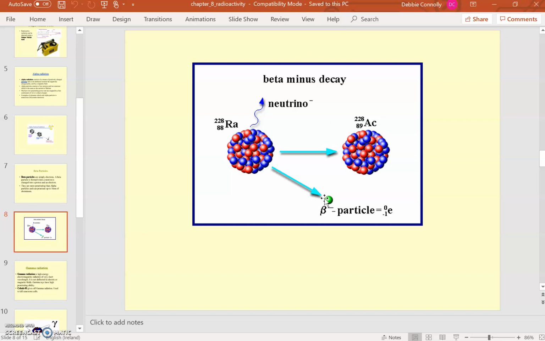The way to look at it is, in the case of alpha radiation, your atomic number is going down by 2 and your mass number is going down by 4. In the case of beta particle breakup, the mass number remains the same, so 228, but the atomic number goes up by 1. Remember, that's because a neutron is changing into a proton with the electron emitted.